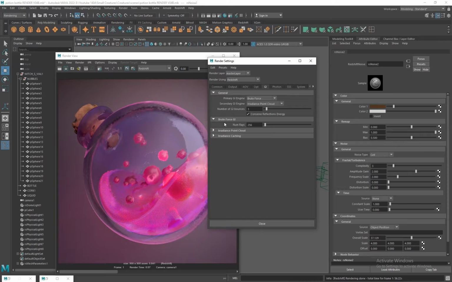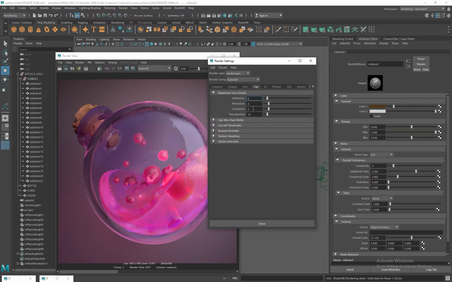I chose 256 rays because it significantly reduces GI noise, especially in soft lighting areas. It gives stable and clean results for materials like glass and jelly. Also, it avoids the excessive render time you would get from very high values like 512 or 1024. Set reflection depths to 6.